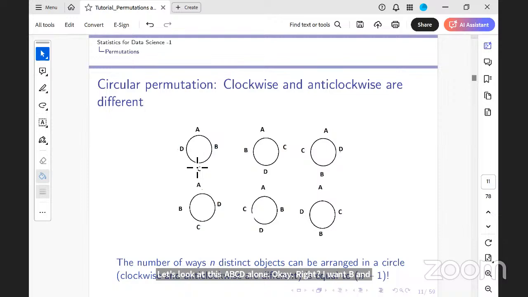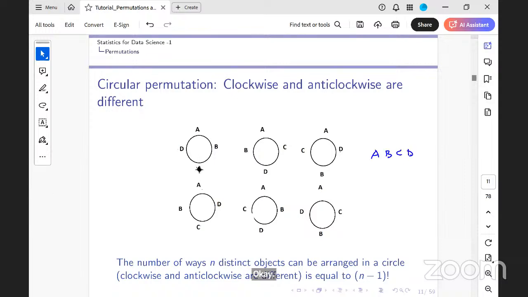How many ways can I do that? B and C are always next to each other. In a line, I'm taking A, B, C, D. First of all, how many ways can I arrange this? This is 4 factorial ways. Now, if B and C are together, how many ways can I do that? 3 factorial into 2 factorial. Till here, is everybody clear in a linear permutation way? Yes, ma'am.